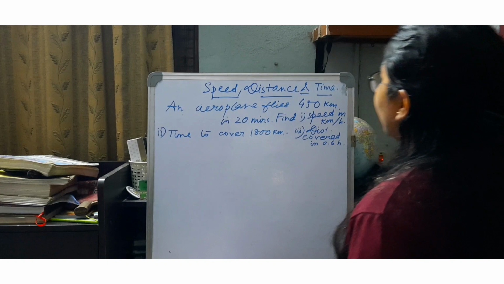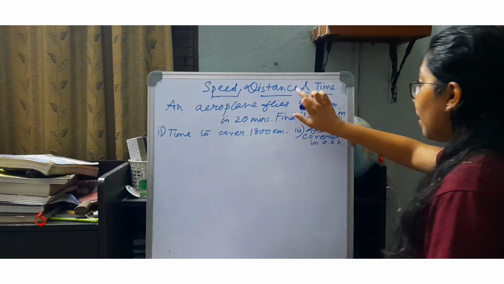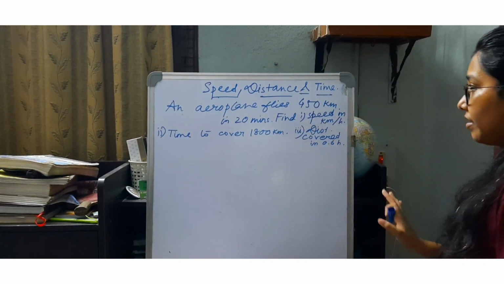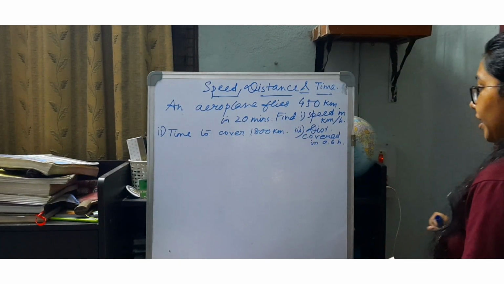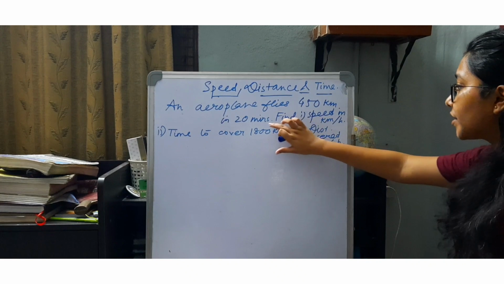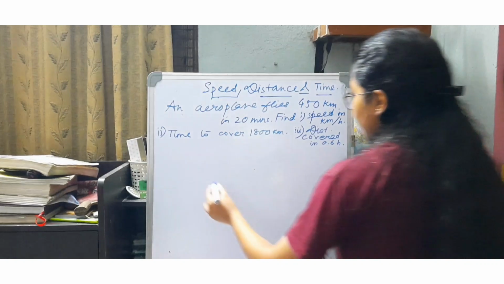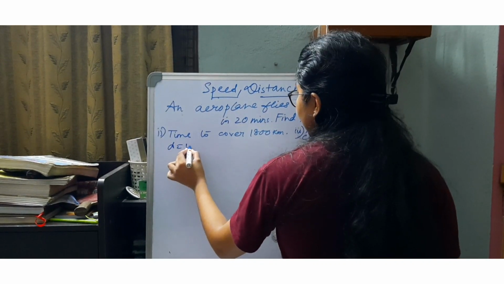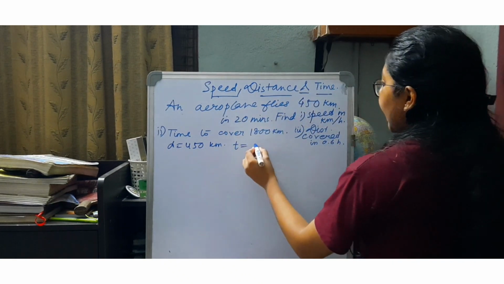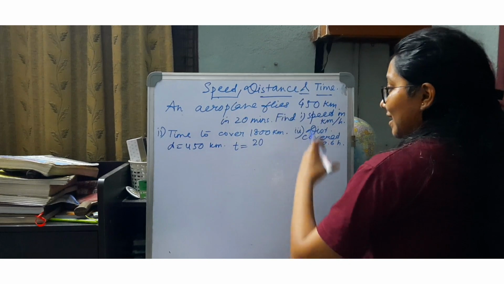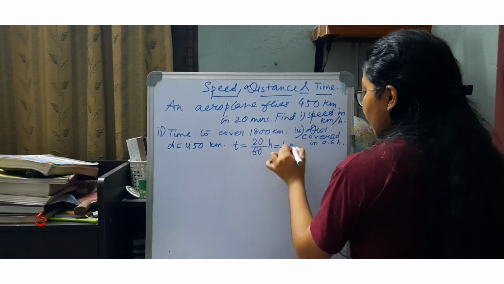Now first of all, if we use the given data, the first part is speed in kilometer per hour. The distance is already provided in kilometer, 450 kilometer. The time is provided in 20 minutes. So we have to convert this in hours so that the moment we do distance by time, it will be easily obtained in kilometer per hour. So keeping the distance as it is, if I convert the time in hours, 1 minute is nothing but 1 by 60 hours. So time becomes 1 by 3 hours.